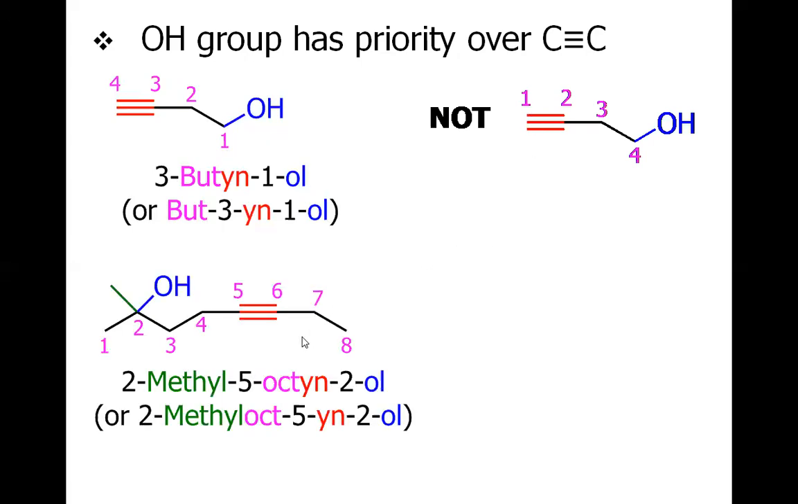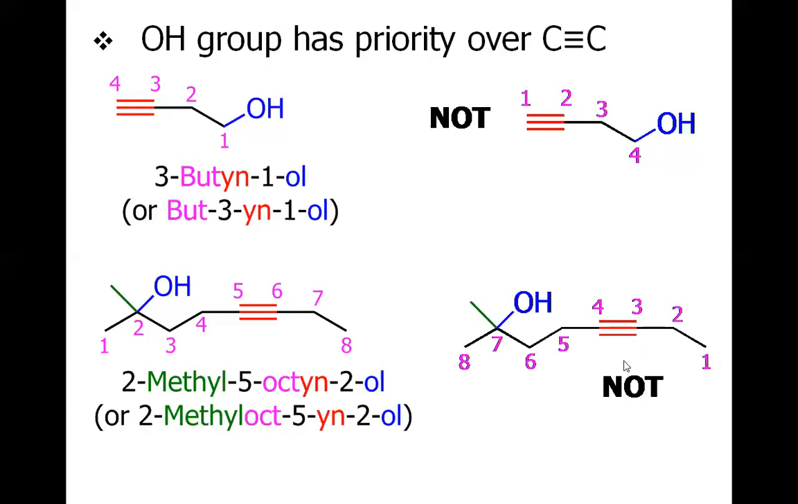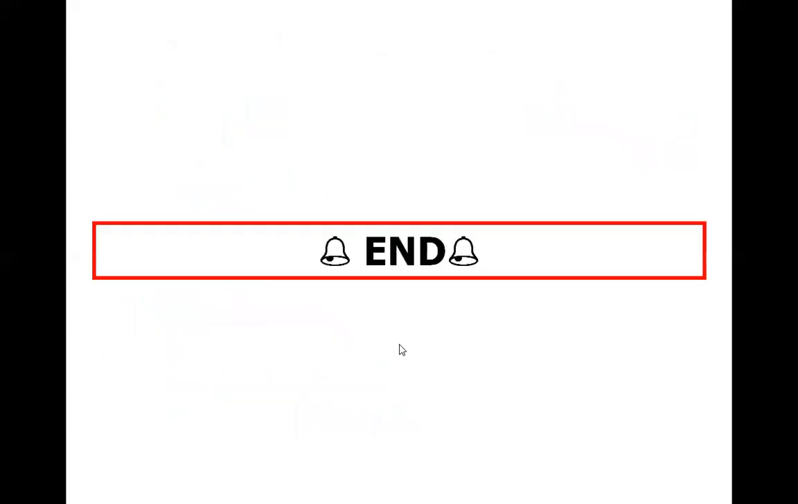For this particular example, again, if we count from here, it will give you the hydroxy at 2 position. So the name must be: there are total 8 carbons, so it is octyne, and the substituent methyl is at 2 position, so it's called 2-methyl 5-octyne 2-ol. We will not count from here, as discussed. So these are the nomenclatures for different functional groups. In the next lecture, we will consider more functional groups. Thank you.